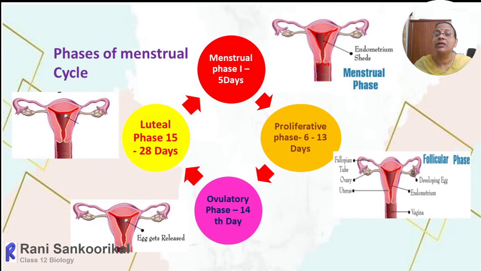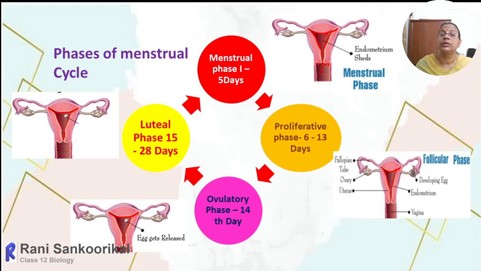So one or two may reach the maximum size, and that matured follicle is called the Graafian follicle. The remaining follicles which were developed already will become atretic. This stage extends from 6 to 13 days, and it is called the proliferative phase because of the proliferation of the endometrium. It is also called the follicular phase because the follicles also develop, the development of the follicles.